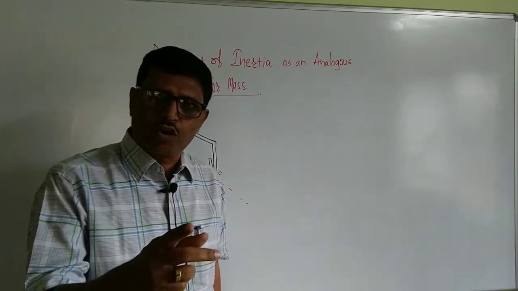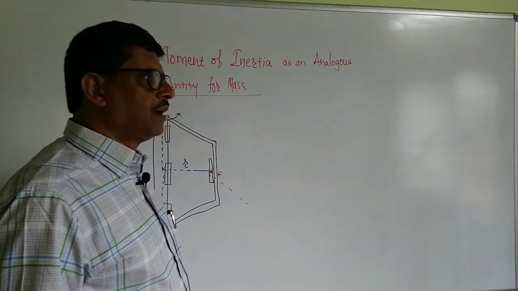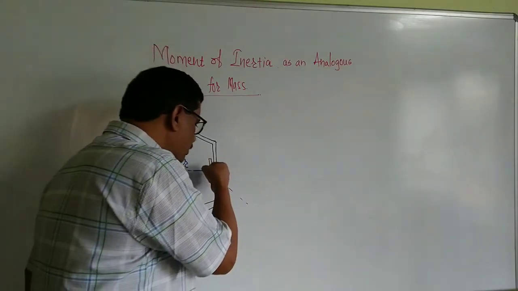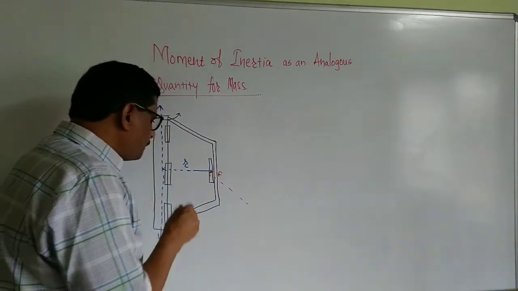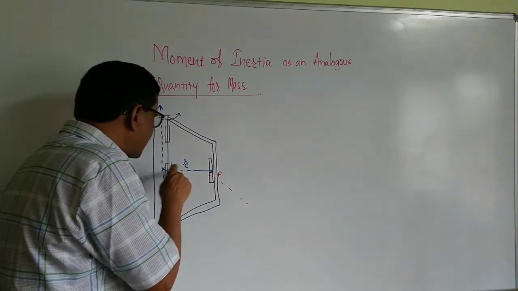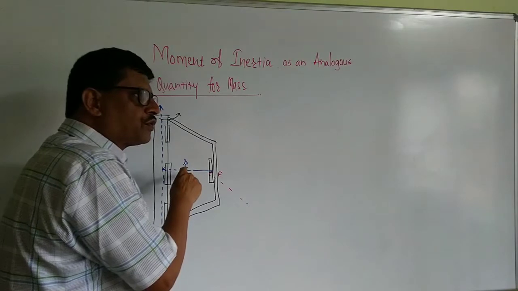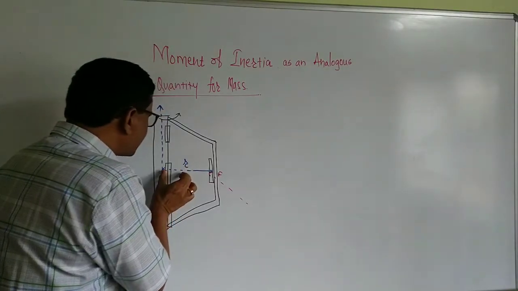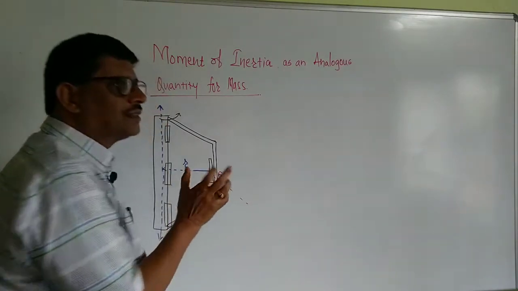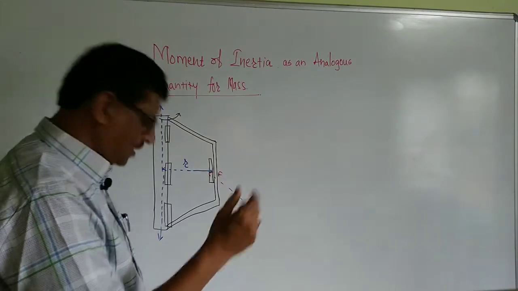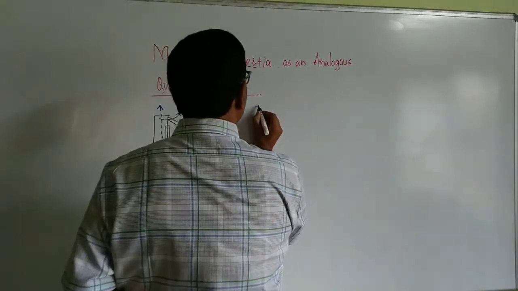It is a common experience that it is convenient to apply force at the handle because we need a small force. But if I want to push the door by applying force near the axis, I need more force, because a large magnitude of force is required as the distance from the axis is small. As you go on increasing the distance from the axis, the magnitude of force needed for turning the door will be less. Therefore, we will define a new term called torque.